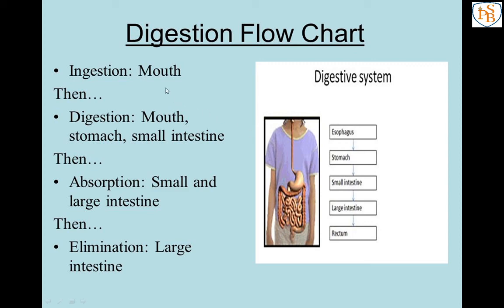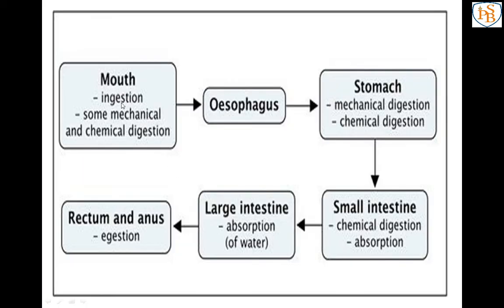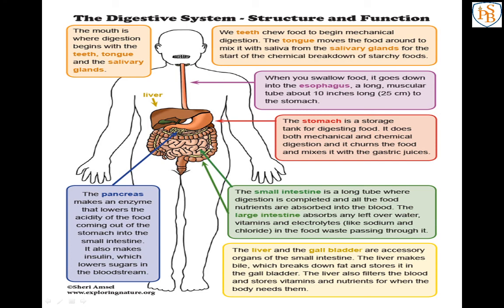See here, first one is mouth, where the ingestion is there, then stomach and small intestine, where the digestion process is there. In the small and large intestine, the absorption process is there, and with the help of the large intestine, elimination, that is egestion, takes place. See, first mouth, then esophagus, stomach, small intestine, large intestine, rectum and anus. So with the help of this picture, you can write your digestive system, which I told you to write in 10 to 12 points.